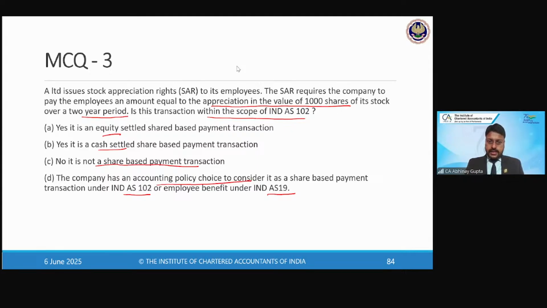So Prashant is saying A, Samanathan is saying B. Prashant has revised his answer from A to C. Okay. So the answer is option B. It is cash settled.